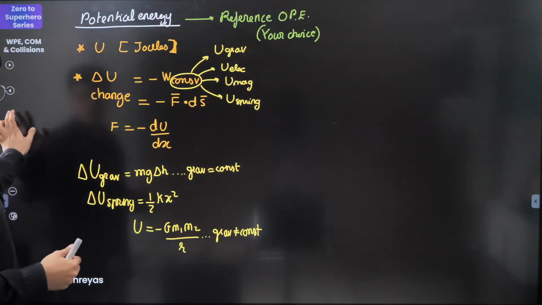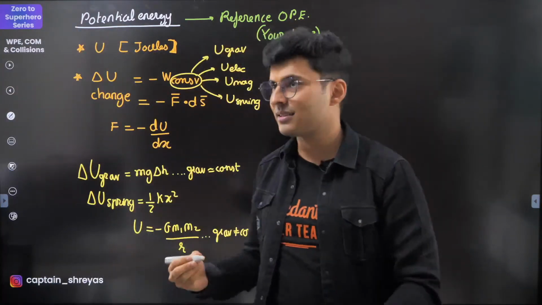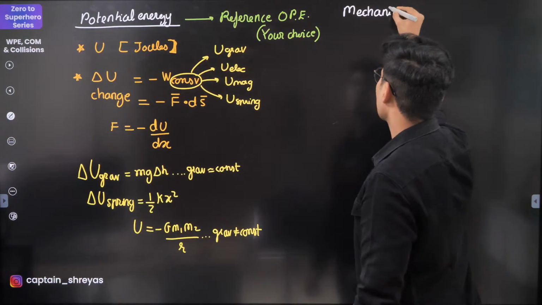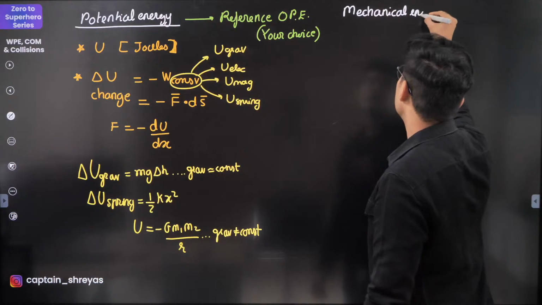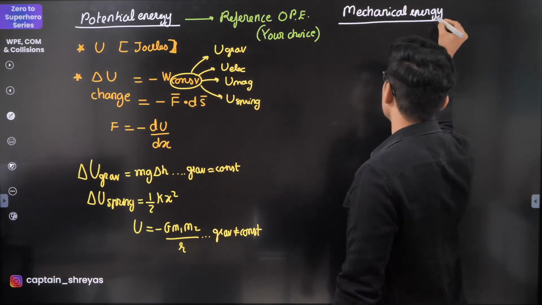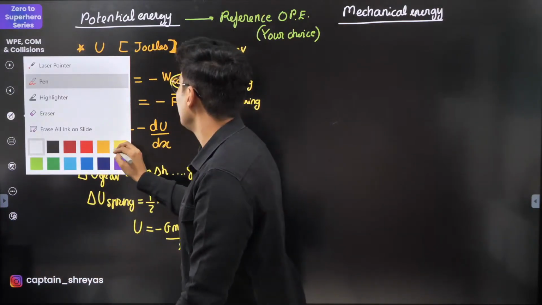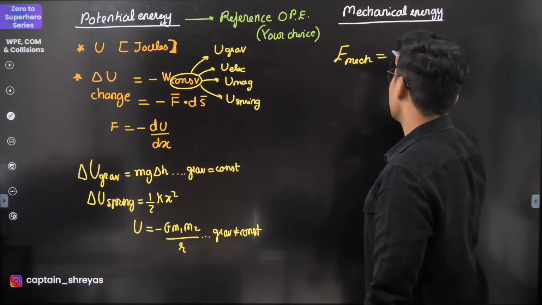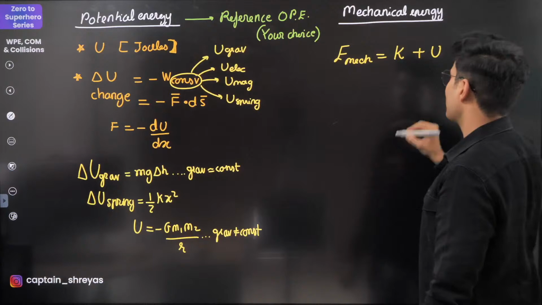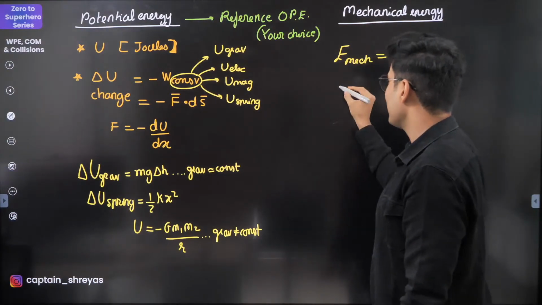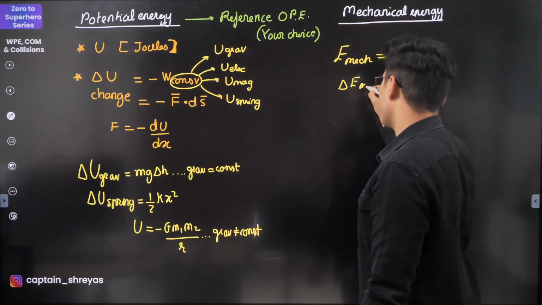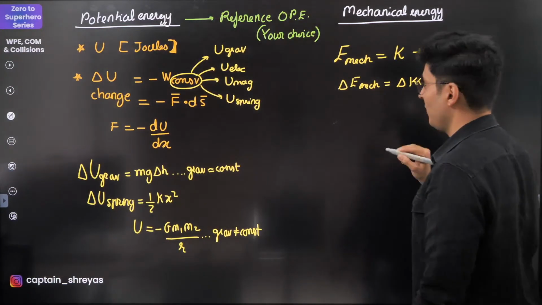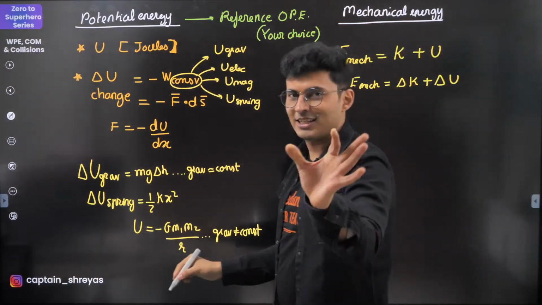Now, having talked about it, let's also talk about mechanical energy and its conservation. So what is mechanical energy? Mechanical energy, E_mech, is nothing but the sum of kinetic plus potential energy. So if this is the case, the change in the mechanical energy is change in kinetic plus change in potential energy. Now comes the conservation part.